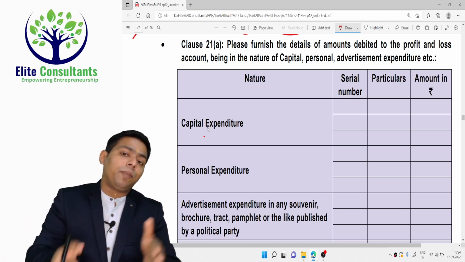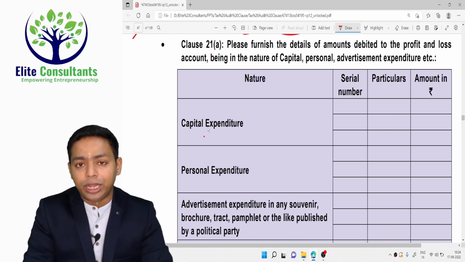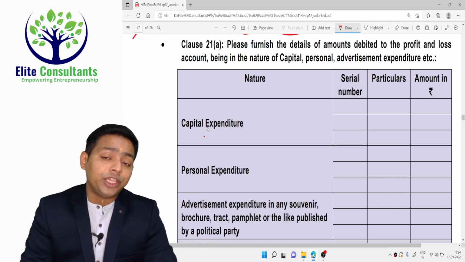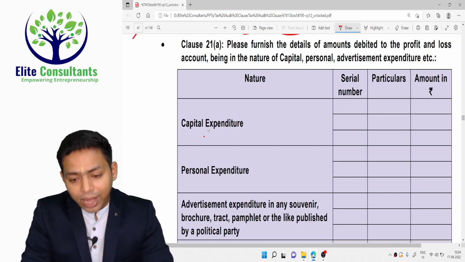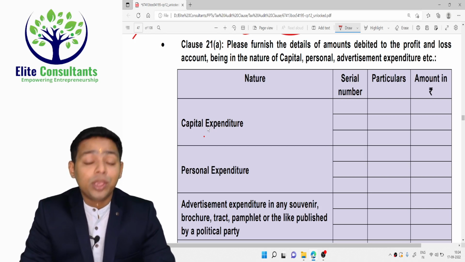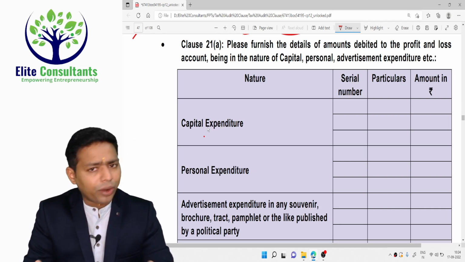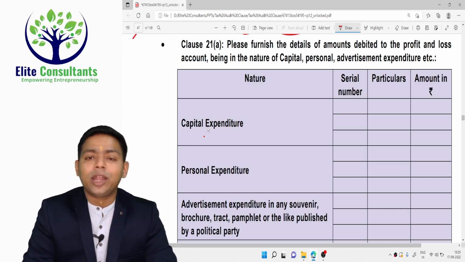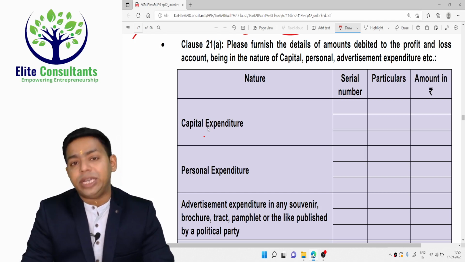The department is also relying upon the auditor, more on the auditor, less on the assessee, because the assessee may not disallow the expenditure intentionally, but as an auditor it is your primary responsibility to disallow those expenditures. For that you need a very thorough knowledge of disallowances under the PGBP chapter. We cannot discuss the disallowances in this clause series. We have already recorded and uploaded lectures for the whole PGBP. If you want to see, you can check that on the Elite Gurukul channel. But right now allow me to focus on the reporting requirement of disallowances.